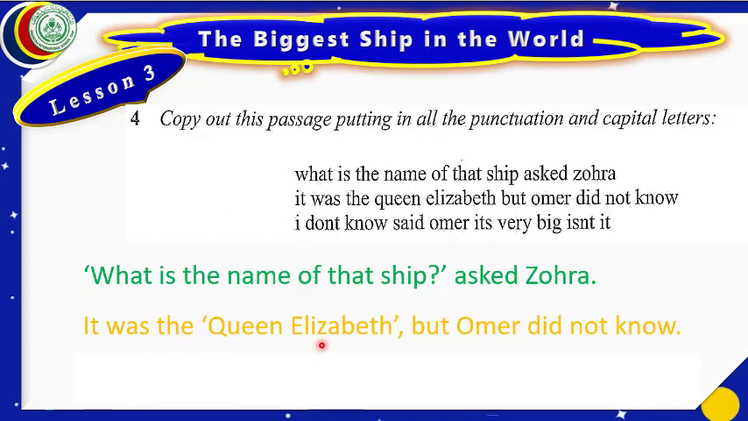It was the Queen Elizabeth. We have put Q capital, Elizabeth E capital, and we have put Queen Elizabeth in inverted commas. After inverted commas, here is a comma, but Umar, O for Umar is capital. At the end we have put a period. Dear students, these commas are to put some emphasis on Queen Elizabeth, the name.